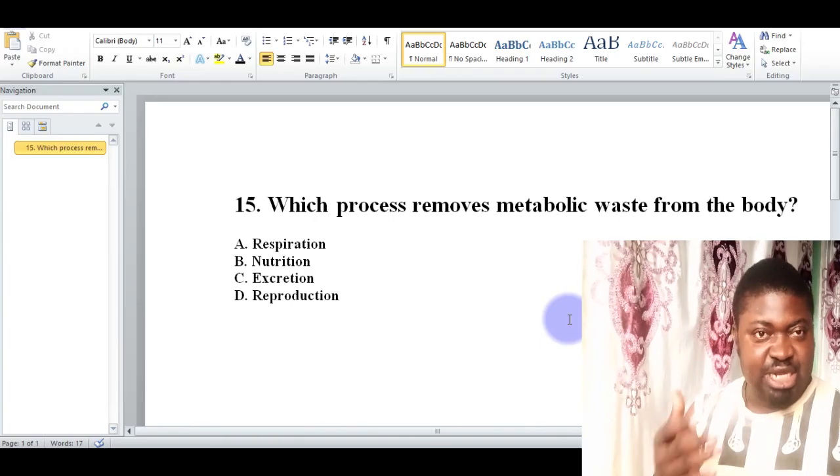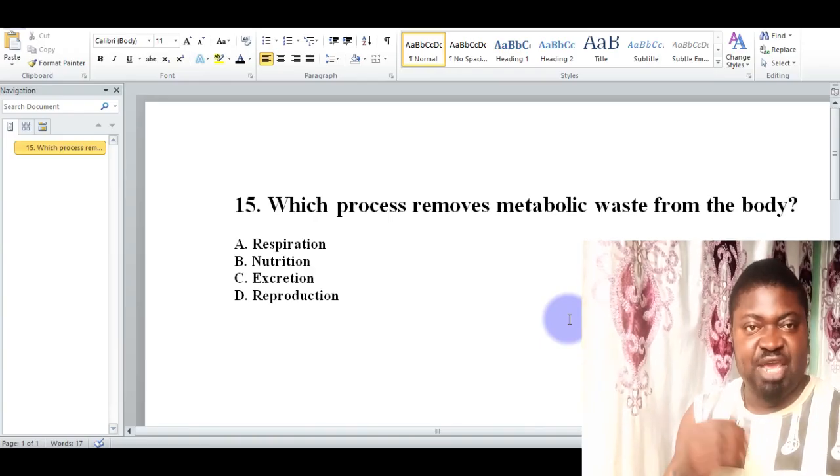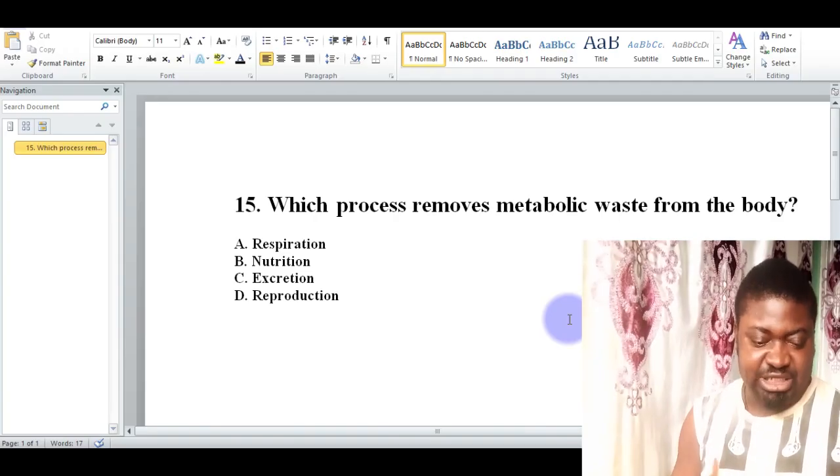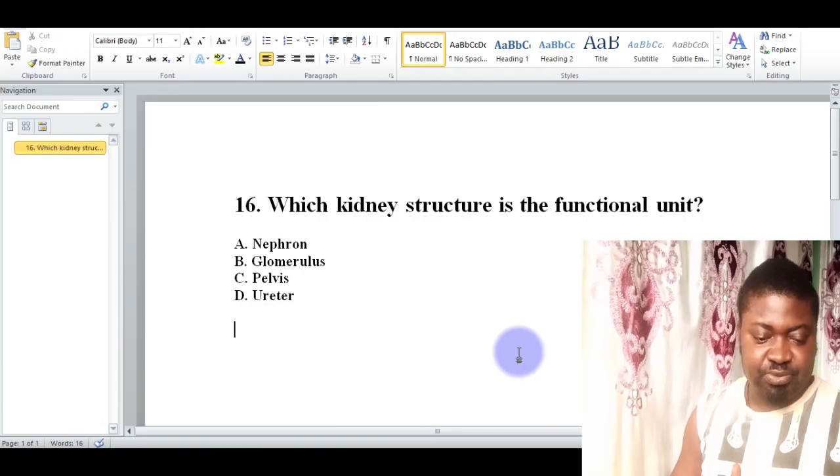Okay, let's go to the next question. This is because if it is left to accumulate in the body, it's going to be poisonous, which can even cause death. So let's look to the next.